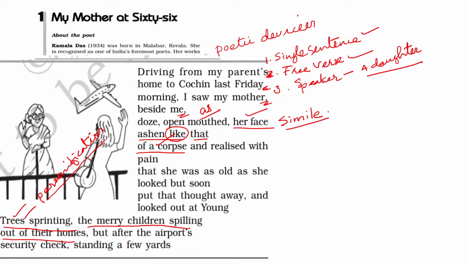Children spilling out of their homes. Here, children cannot be spilled out. It is the quality of an inanimate thing. When an inanimate thing or object's qualities are attributed to humans or animals, it is called chremamorphism.